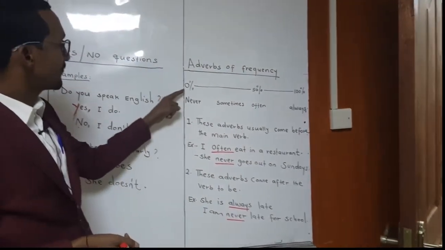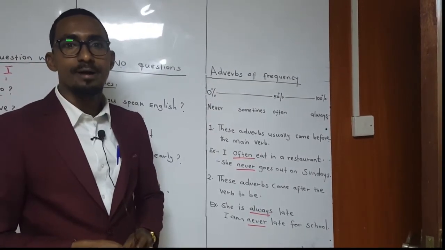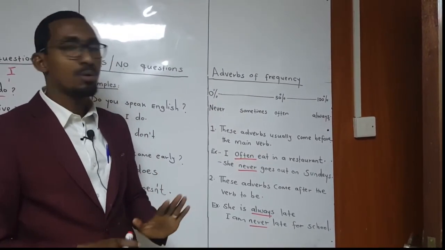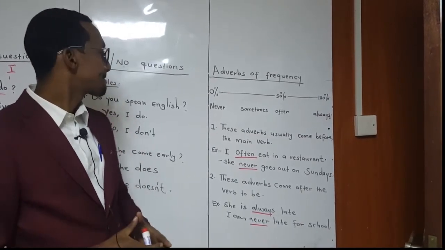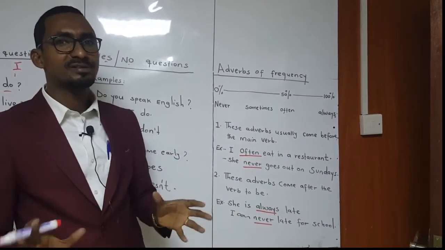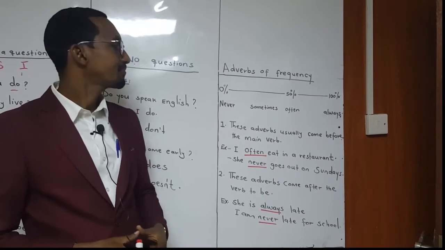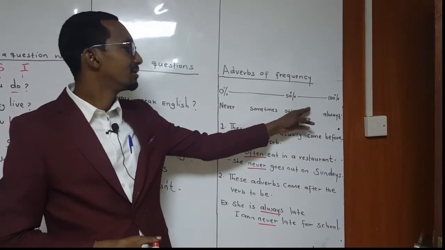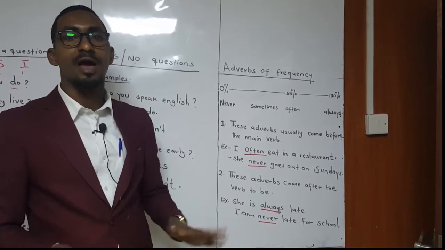So here we have 0% is never. Never. Waxaad weligaad samaynin waxaad lahaa 0% oo isticmaalaysa waa never. Sometimes for 40%, boqolkiiba 40. Often 50%. And then here we have always 100%. You do it every time.